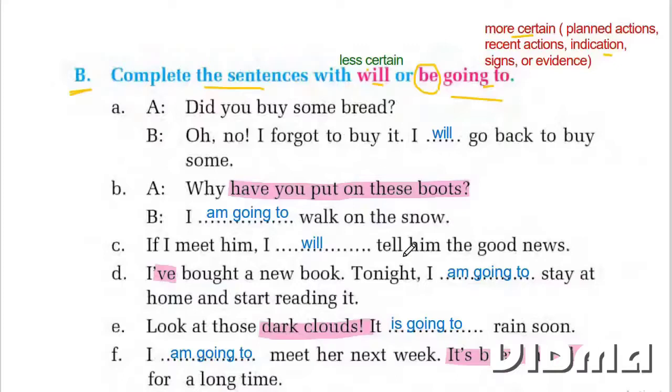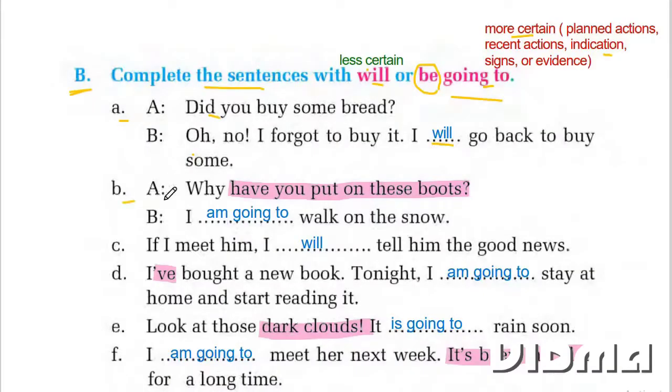Well, these questions are already done. Let me explain one by one. A. Did you buy some bread? Did you? Past tense. Oh no, I forgot to buy it. I will go back to buy some. So he's just saying that he will go to buy. It is less certain that he will go. He might go, he might not go.